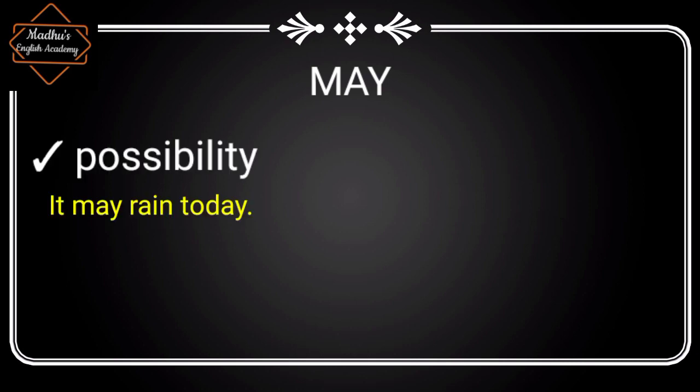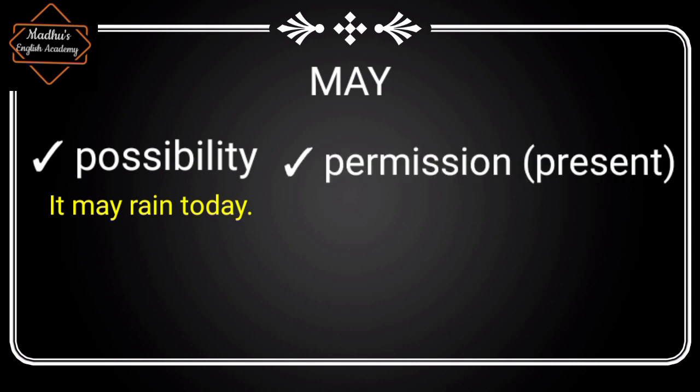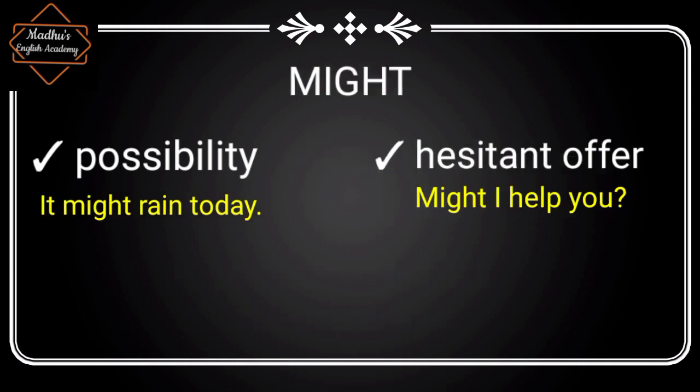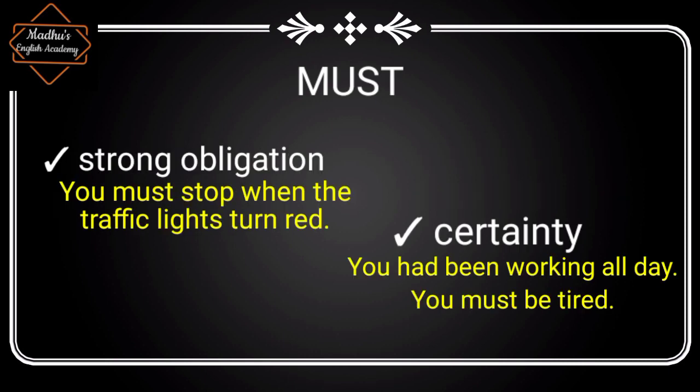May is used to speak about possibility. For example, it may rain today. It is also used to seek permission in the present. For example, may I go to cinema? And it is used to give polite suggestion. May I help you? Might is used to express possibility or a hesitant offer. For example, it might rain today. Might I help you?